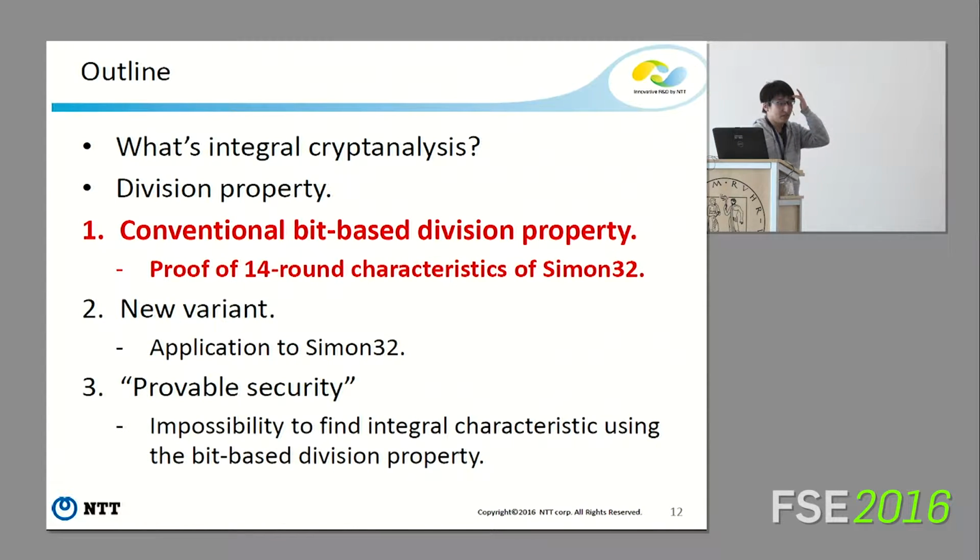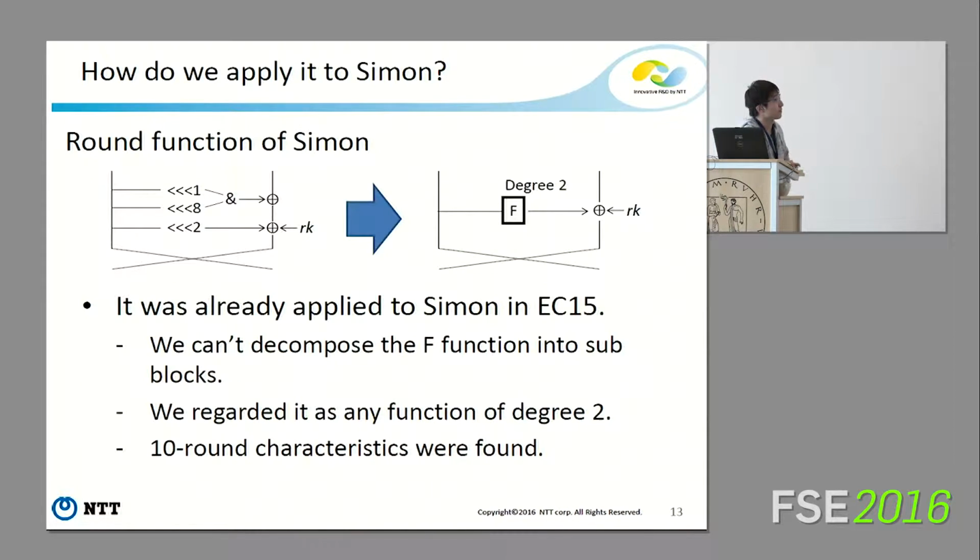Okay, so from now, as new content, the first one is the conventional bit-based division property. I want to apply this technique to Simon. This is the round function of Simon, but the f function consists of rotation and XOR, so we can't decompose the f function into subblocks like an S-box.